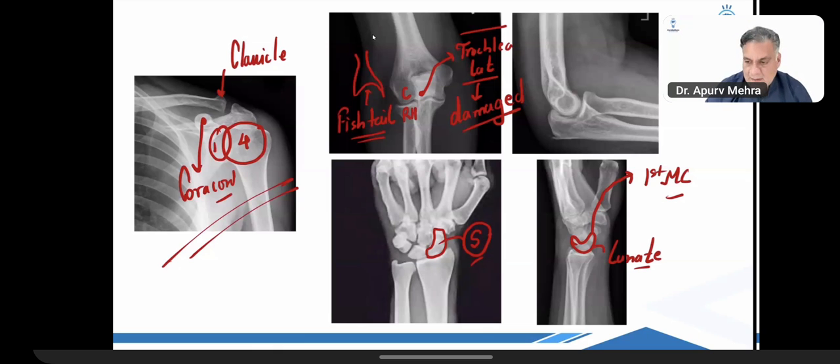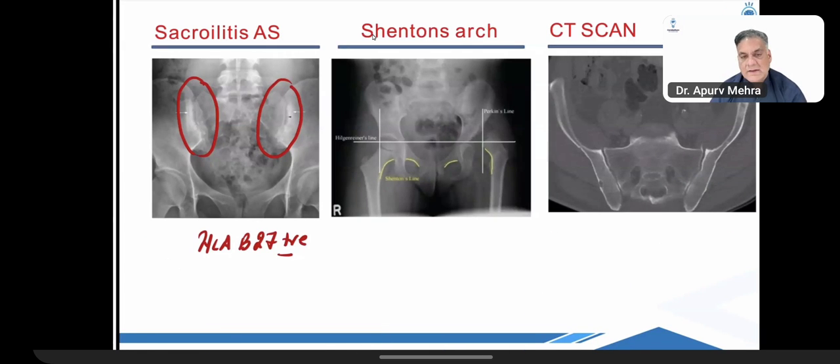Rheumatoid arthritis. Will rheumatoid arthritis have genu valgum or varum? Valgum. Wonderful. Will osteoarthritis have genu varum or valgum? Genu varum. Wonderful.